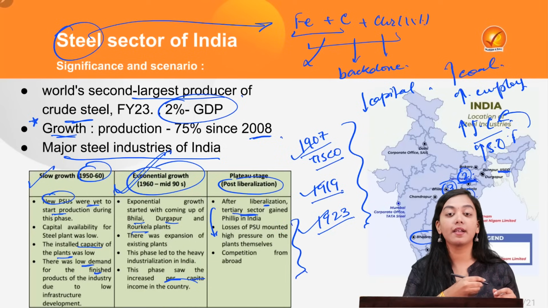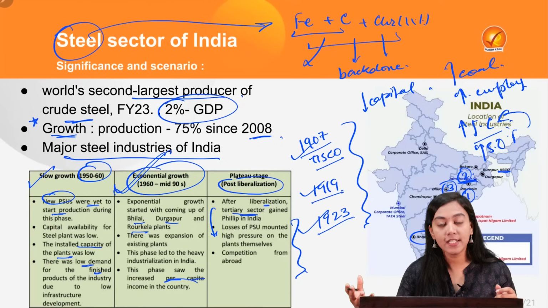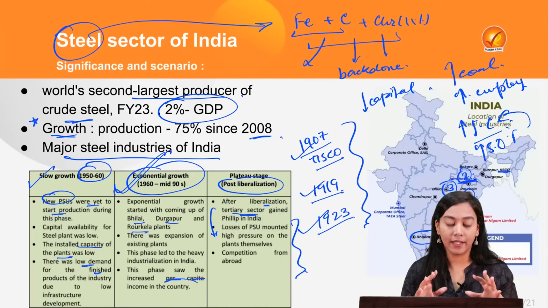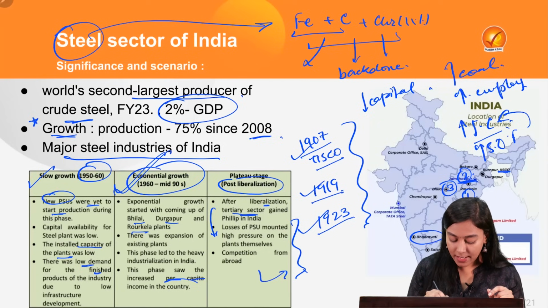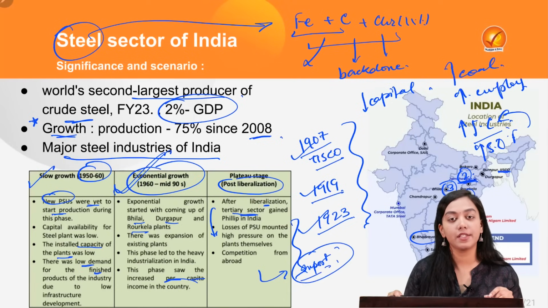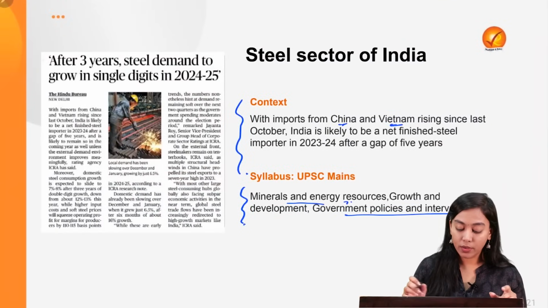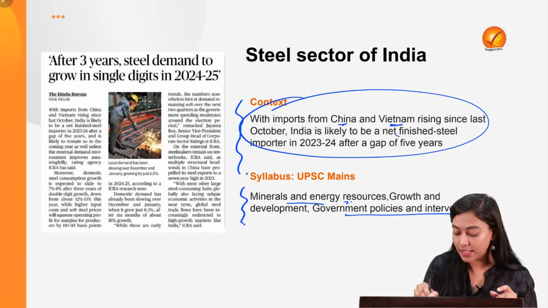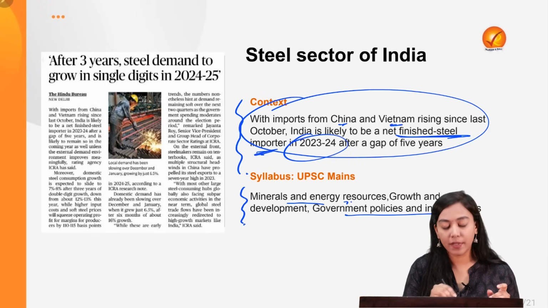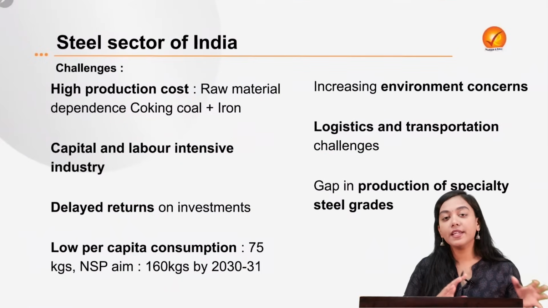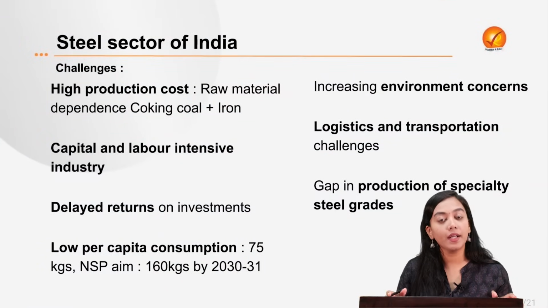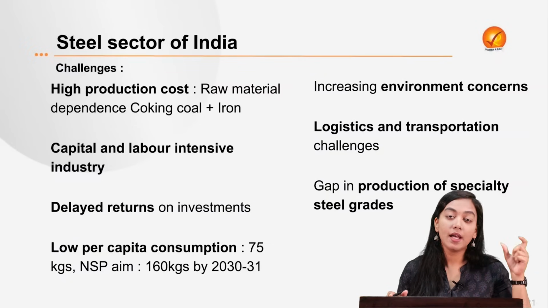It also started attracting competition from abroad, as it became more capital intensive and a loss making industry in India. So we started importing steel more after the post liberalization reforms. In fact, in this particular news, it has been suggested that we will now become the net finished steel importer in this particular year. So why is it that a top producer like India is getting converted into a net importer? It is because of certain challenges faced by the Indian steel industry.